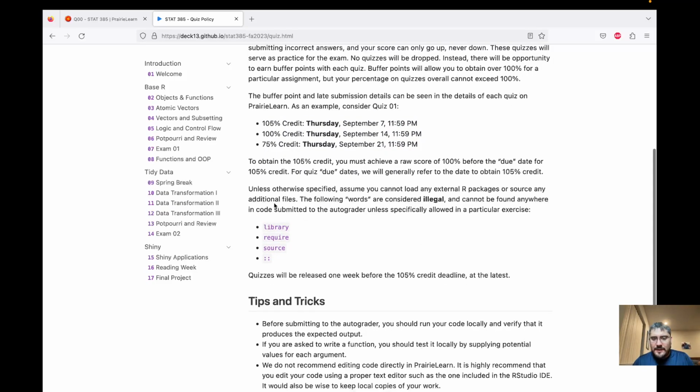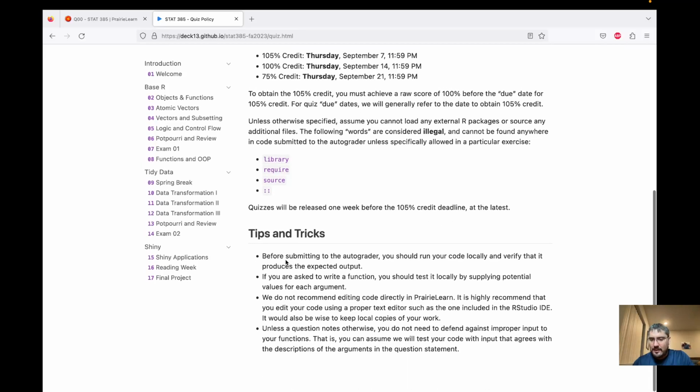Quizzes, just like labs, we're going to require you to write your own code and not source in functions that exist in other scripts or libraries. So these are banned words when you submit things, unless, of course, otherwise mentioned. And tips and tricks. Before submitting to the auto grader, you should run your code locally and verify that it produces the expected output, or what you think is the expected output, before you submit.